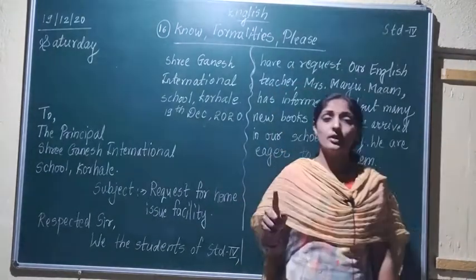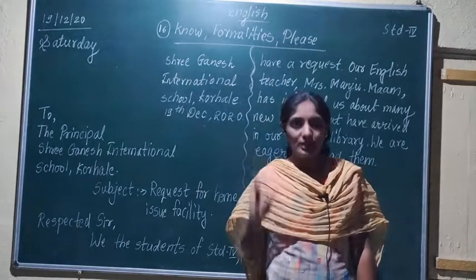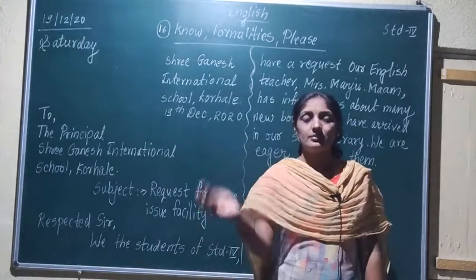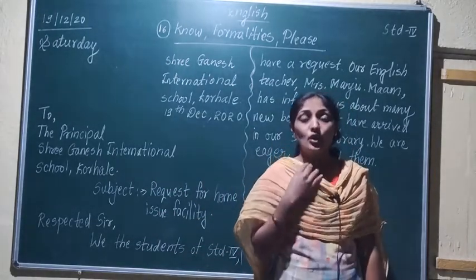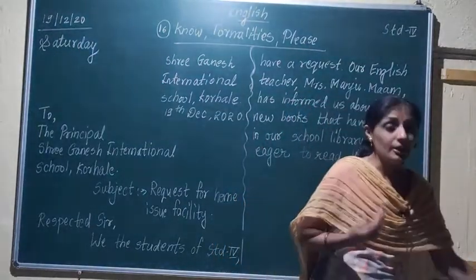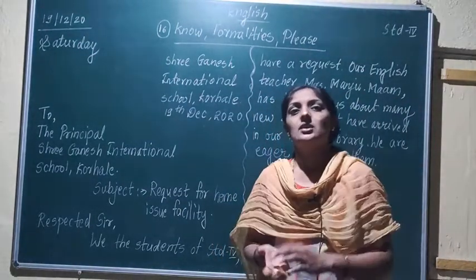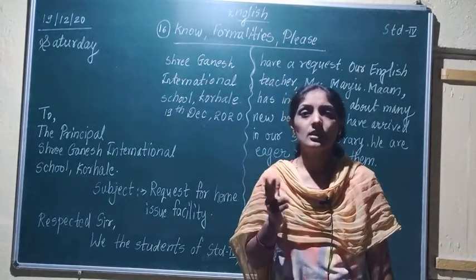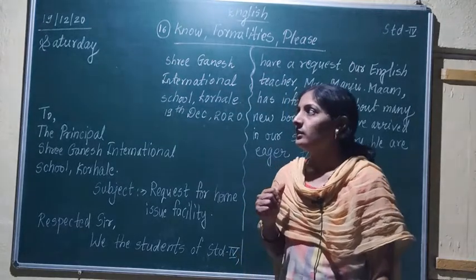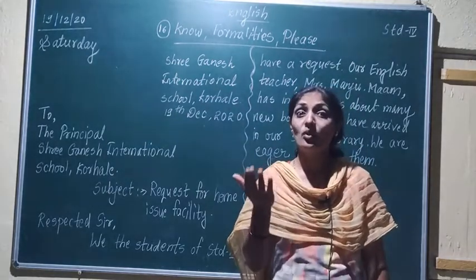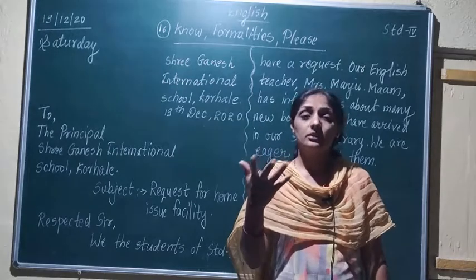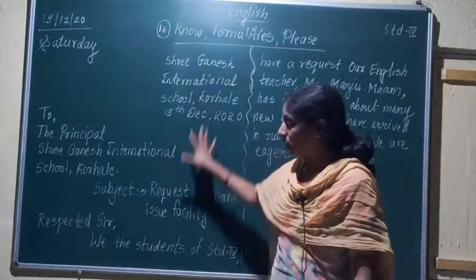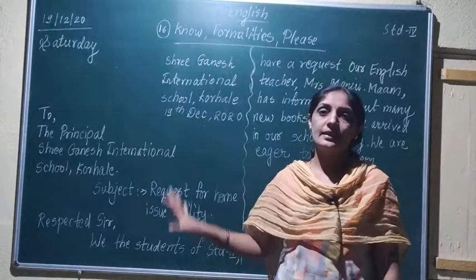Many students have tried on their own, and your try was very good. You should try on your own, but that trial you can keep as it is. You will think that I have written a letter on my own, I have tried at least. Four to five students, I think, Samarjit Raja, Saisha and Krishna have written letters. There are many more, but I could not see them as I was busy. But you have to write in this format, so please complete your letter writing in this format.